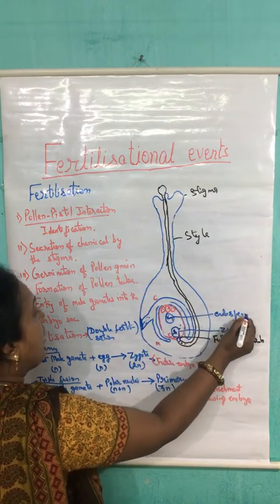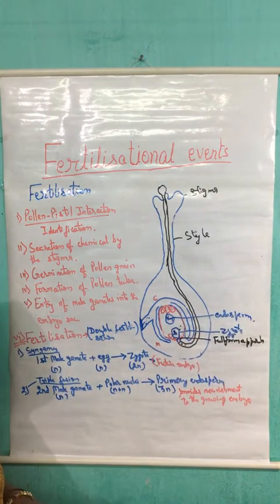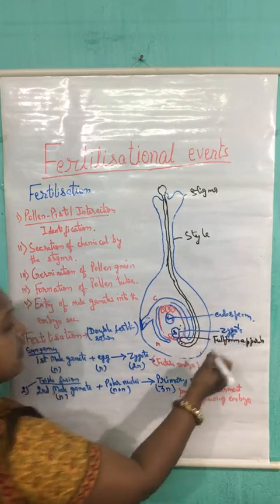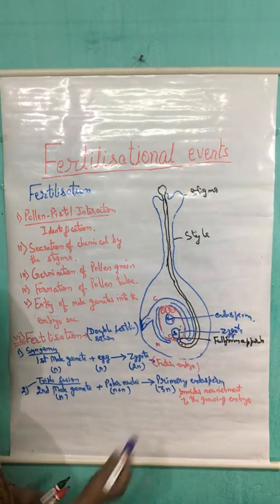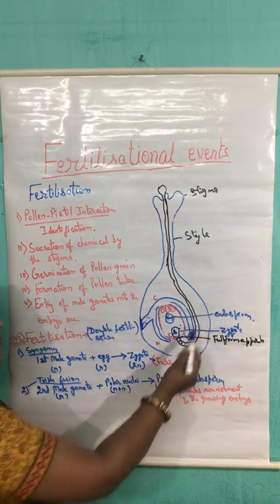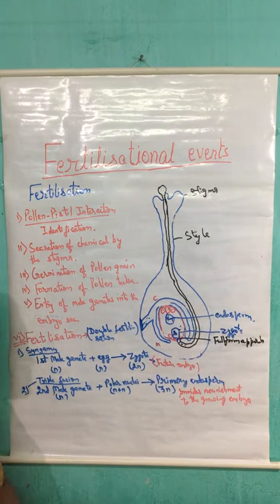Now what will happen after it? Which will develop first, the zygote or the endosperm? The answer is, first of all, the development of the endosperm takes place because it is going to provide the nourishment, and after it the development of the zygote takes place.